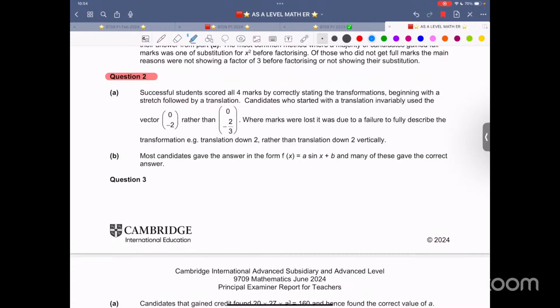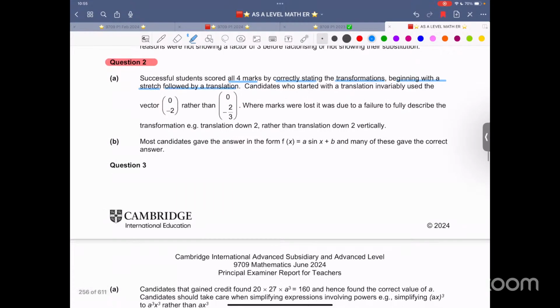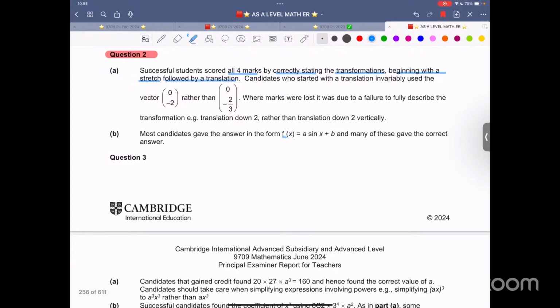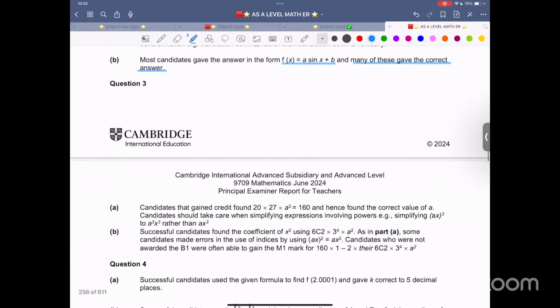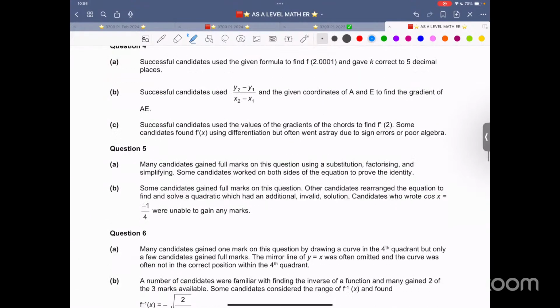Successful students scored all 4 marks by correctly stating the transformation beginning with a stretch followed by a translation. Candidates who started with translation invariably use the vector, just ignore that. First reflection, then stretch, then translation. That is the logical order. Most candidates gave the answer in this form, and many of these gave the correct answer.